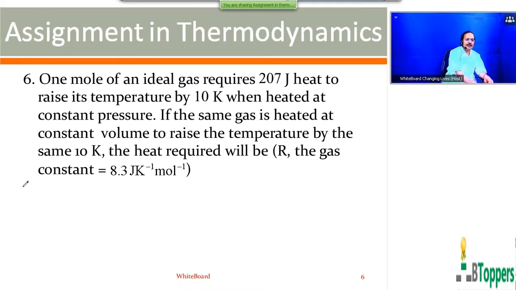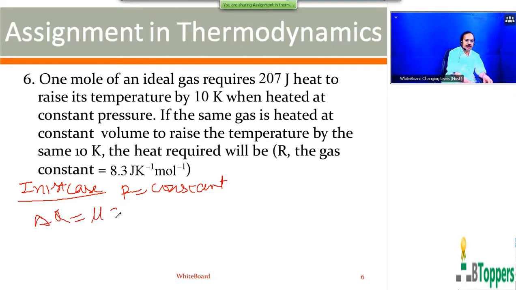So in the first case, pressure is constant. The gas is heated at constant pressure. The heat energy absorbed by the gas is given by nu Cp delta T. The Cp is the molar specific heat of the gas at constant pressure. Nu is the quantity of gas expressed in mole. Delta T is the increase in the temperature.